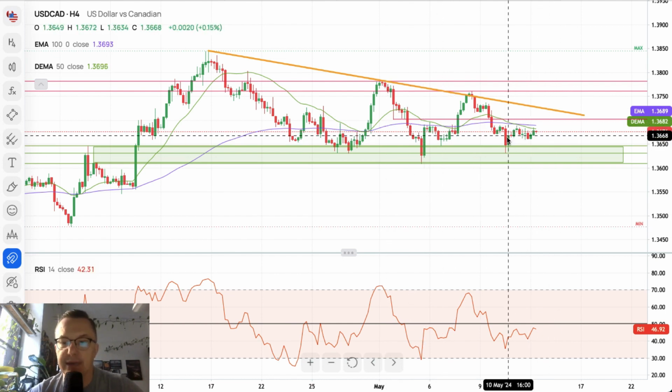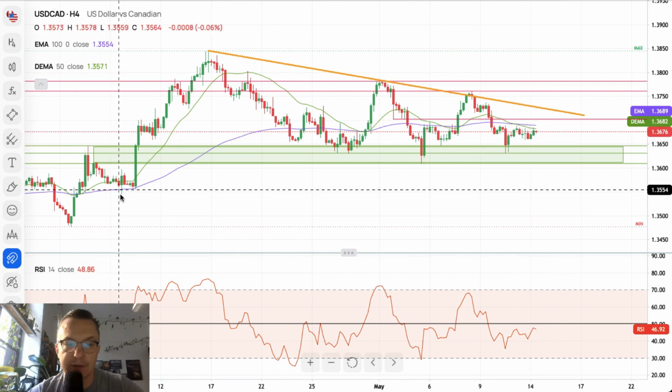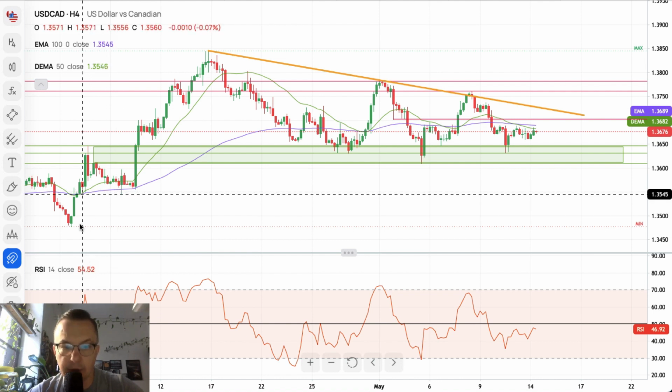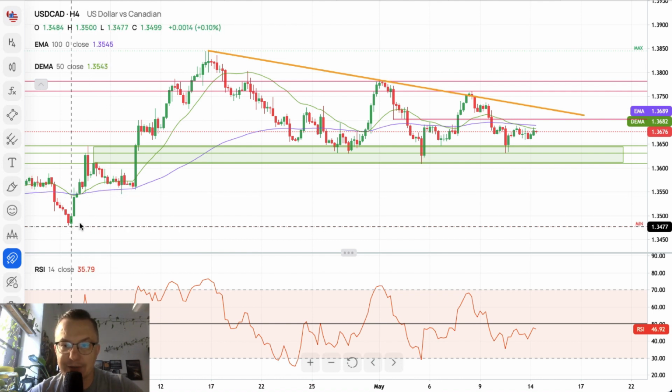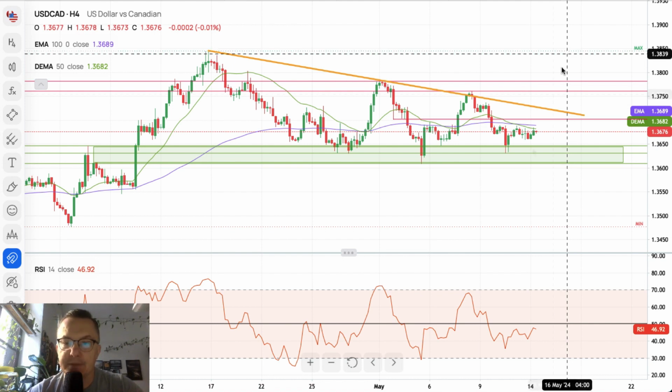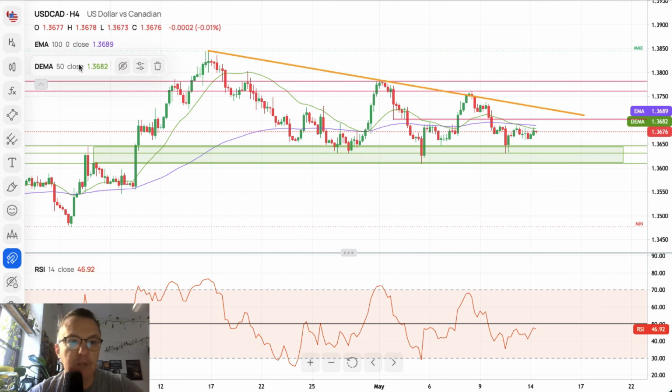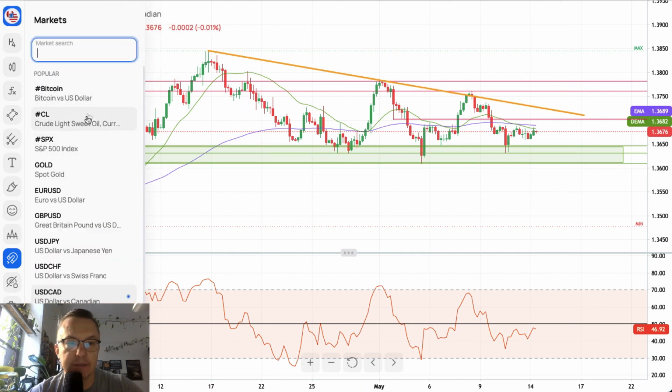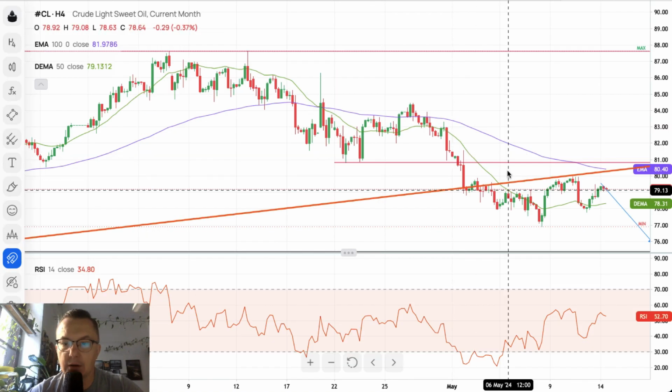Any breakout below the demand zone opens the road towards first 1.3546 and 1.3477. Otherwise, we can still have a breakout higher, way higher, if there is another bounce from the demand zone. Okay, so because of the oil data, let's just take a look at the oil.